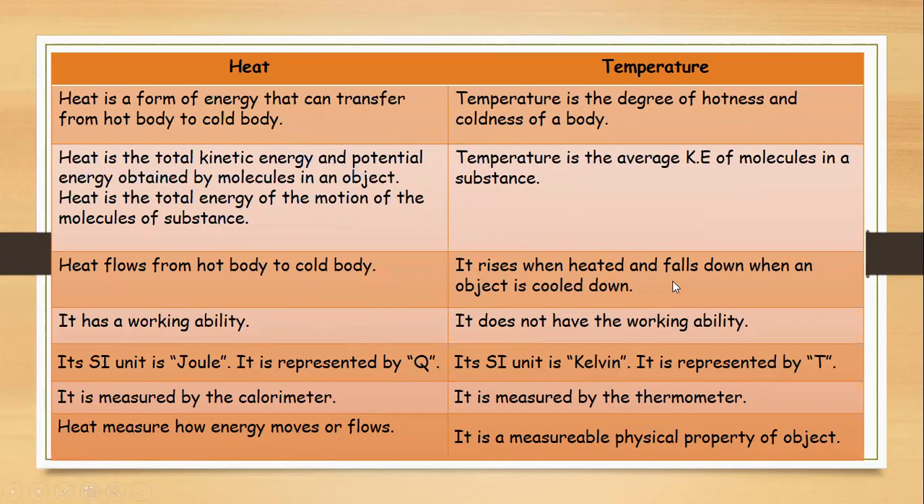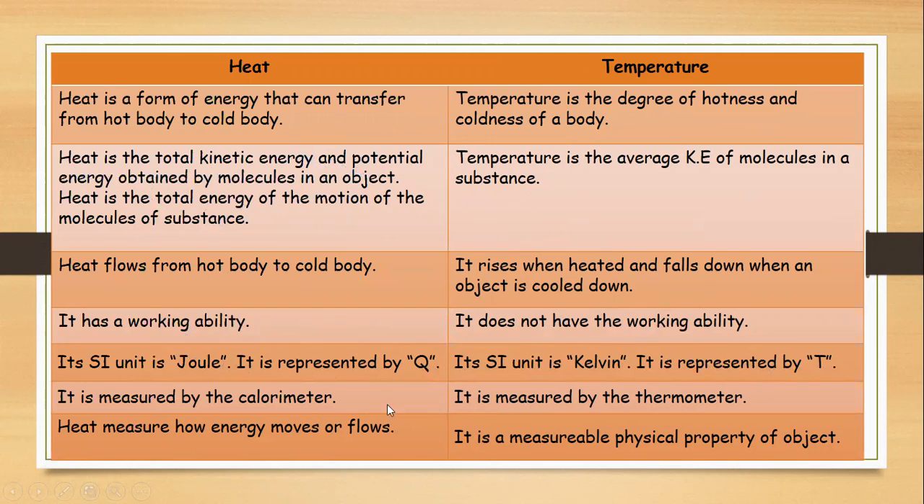Temperature rises when heated and falls down when the object is cooled down. Heat has a working ability. Temperature doesn't have the working ability. Heat is measured in joules and it is represented by the letter Q, whereas the temperature is represented by the